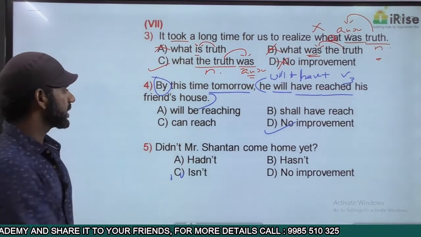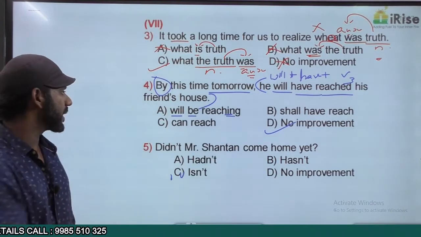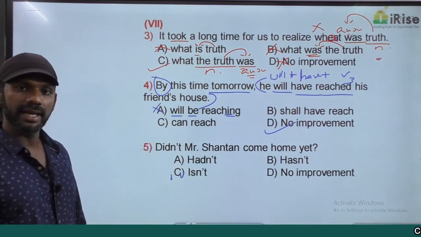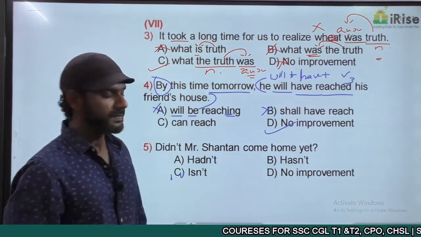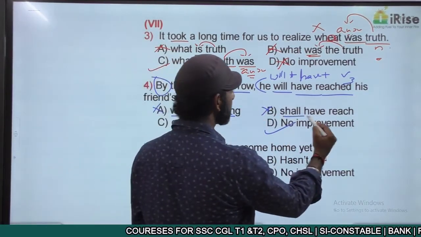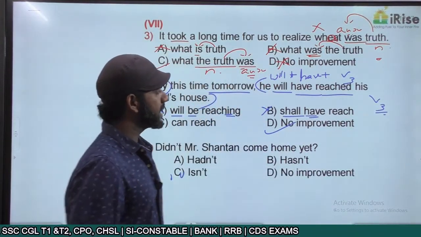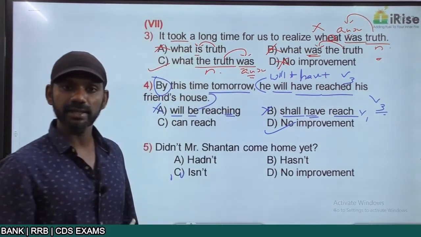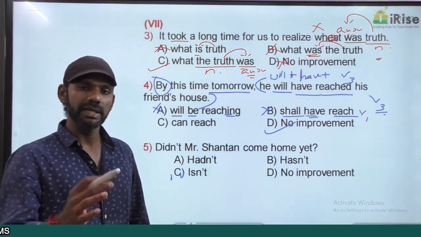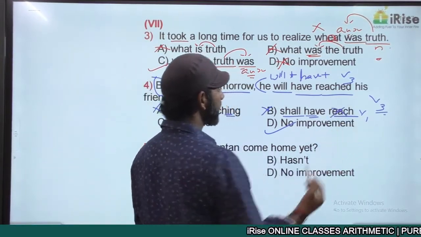Will be reaching is will plus be plus V1 plus ing, future continuous, eliminated. Shall have reached. Now this option is grammatically wrong, because it's always shall plus have plus V3, future perfect. Reach is V1. There is no structure in English like shall plus have plus V1. We did not discuss any such structure, so option B is eliminated.